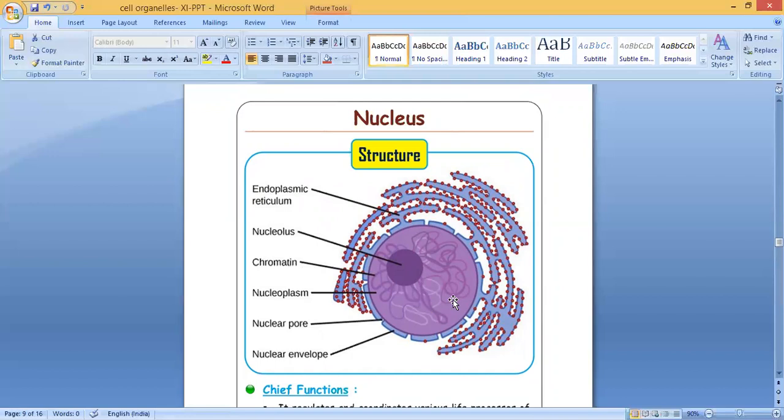So these are the fibers. They are called chromatin. At the time of cell division, this chromatin will coil together and become thick. They are called chromosomes. The nucleoplasm, the fluid that is called nucleoplasm. There are pores present in the nuclear membrane that are called nuclear pores. Then this is the double layered nuclear envelope, sorry, nuclear envelope or nuclear membrane. Clear?